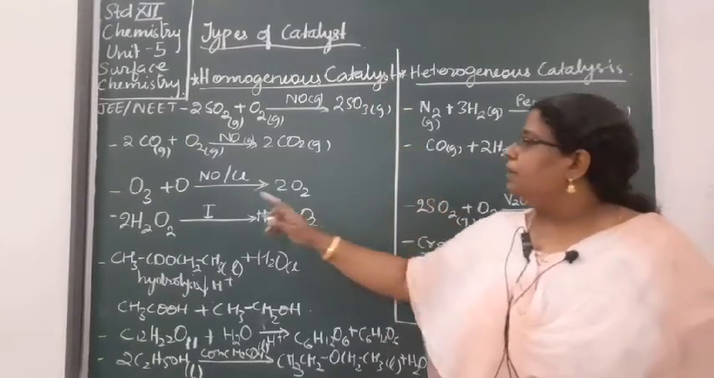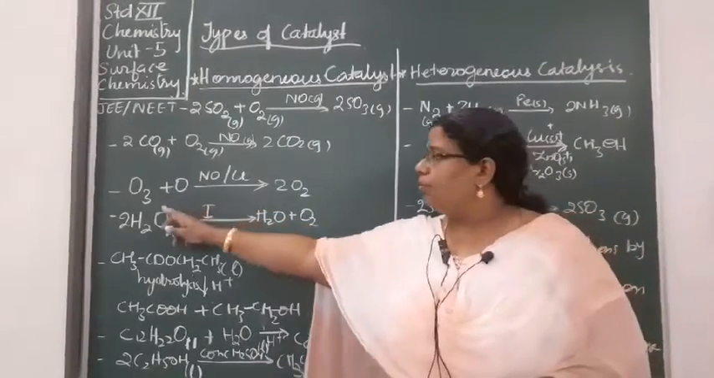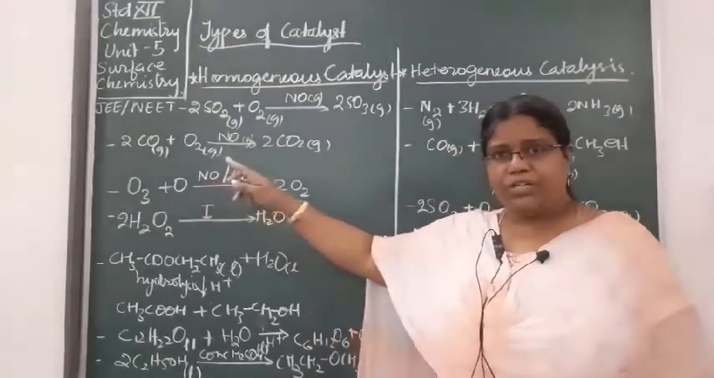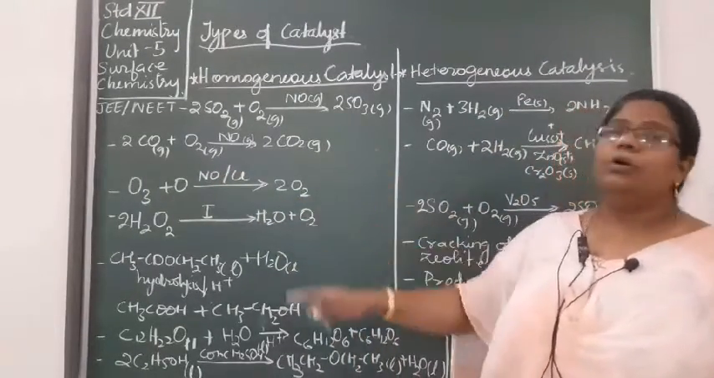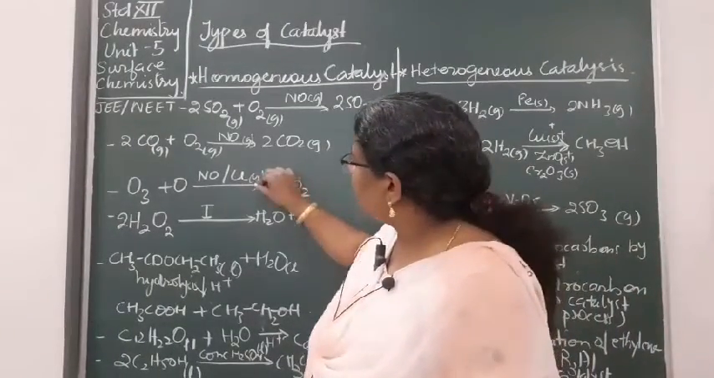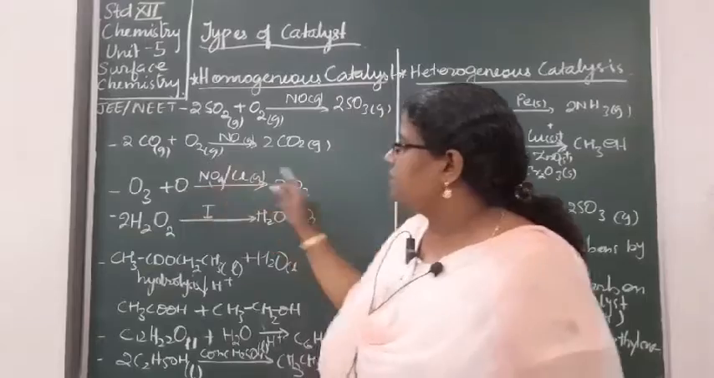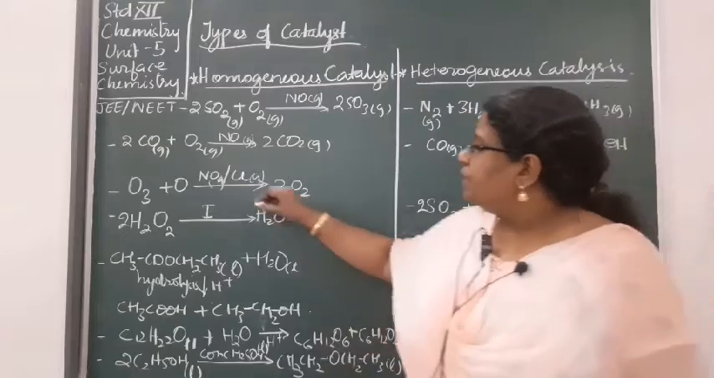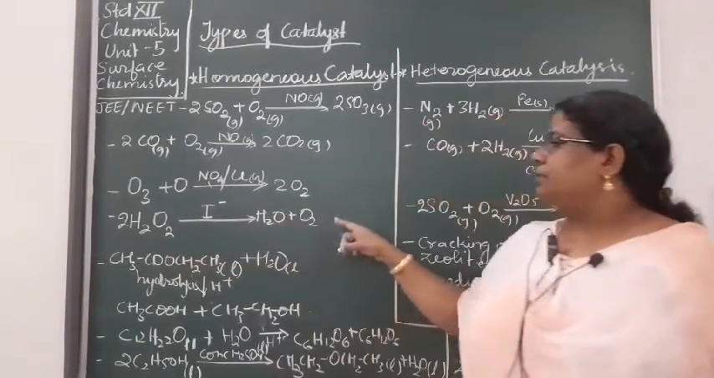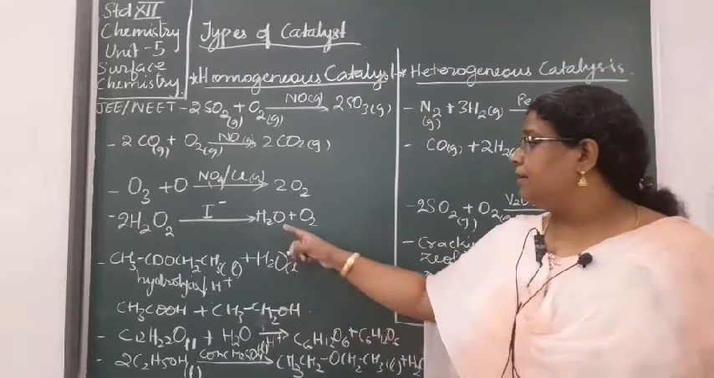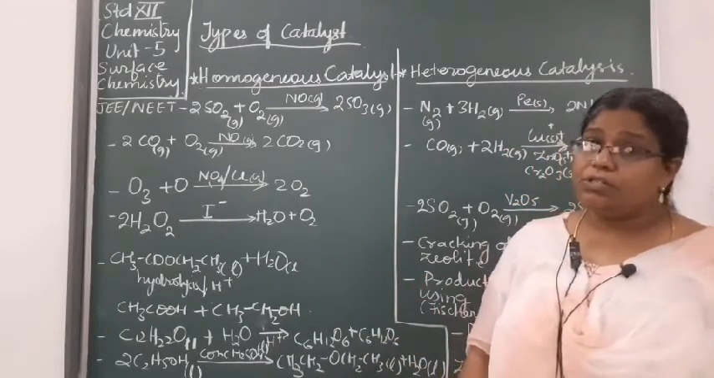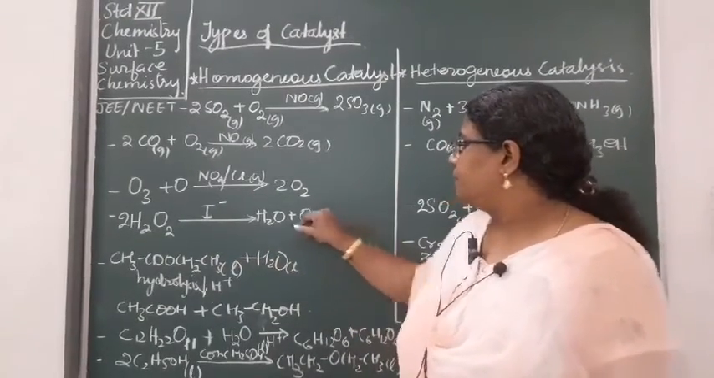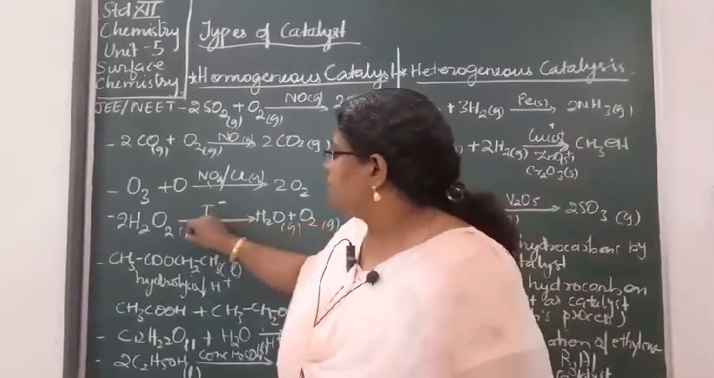So, you can observe this is also a homogeneous catalyst. Decomposition of O3, that is ozone, in presence of either NO, nitric oxide, or Cl, is also homogeneous in nature because all of them are in the gaseous phase. The catalyst and the reactant and the product are also in the gaseous phase. Okay? Then H2O2 in presence of iodide ion, its decomposition, that is also gaseous in nature. Okay? All of them are gaseous in nature.